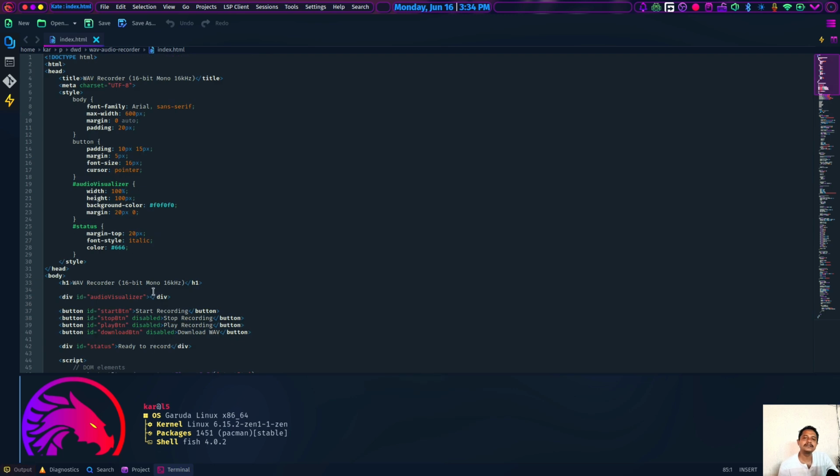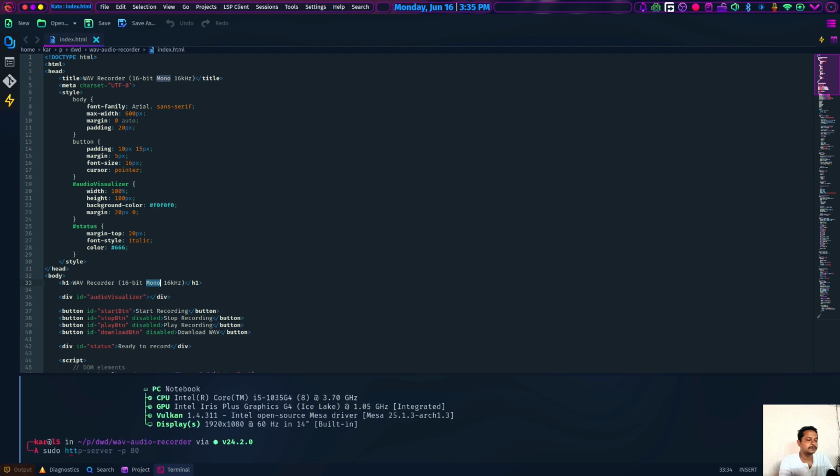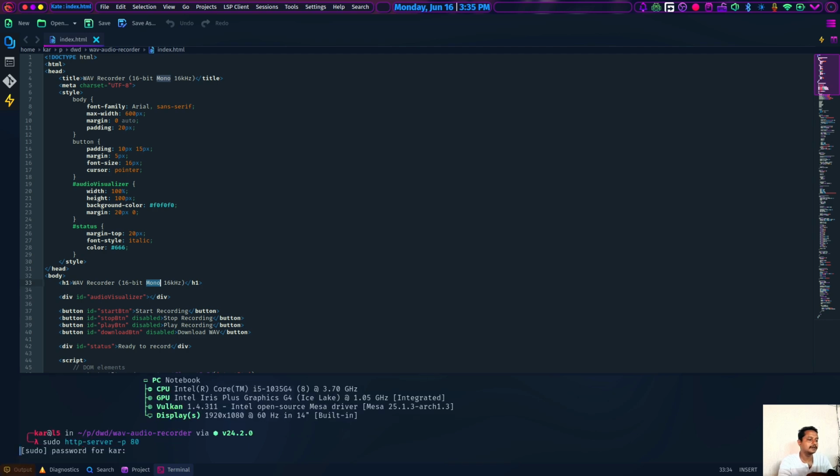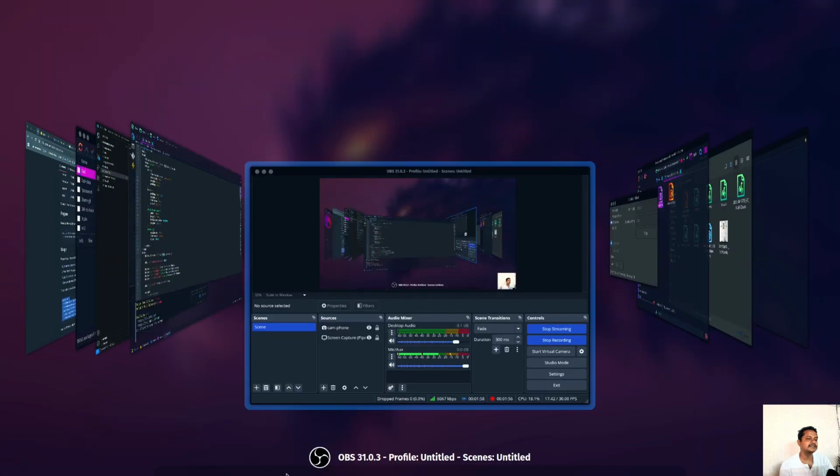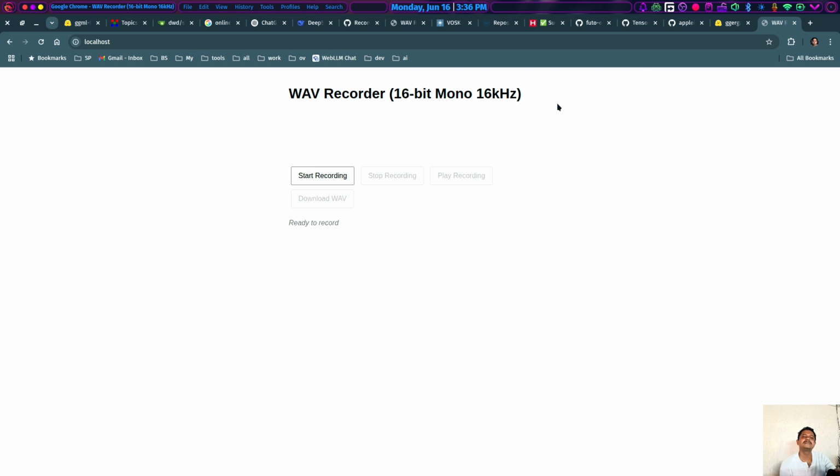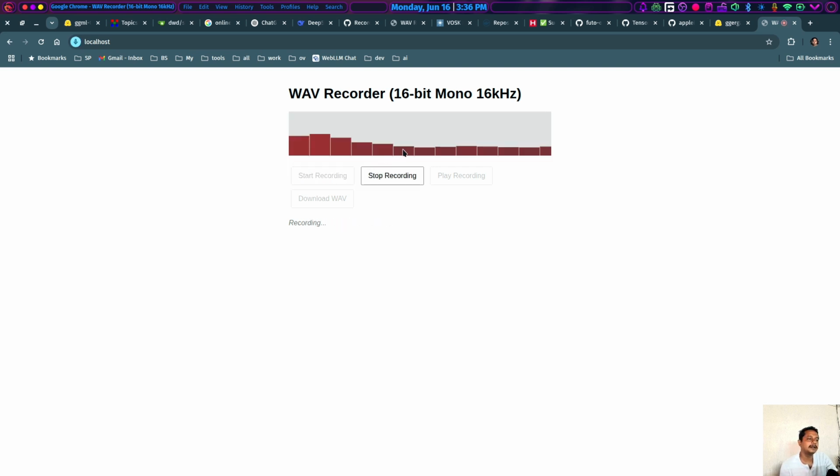16-bit mono, especially at 16 hertz. Mono is specially required because any speech recognition software only recognizes a single channel. That means the audio file must be in mono format. So let's revisit it as a localhost server, sudo http server on port number 80. Let's visit the site. As you see, this represents the wave format also along with this visualization.